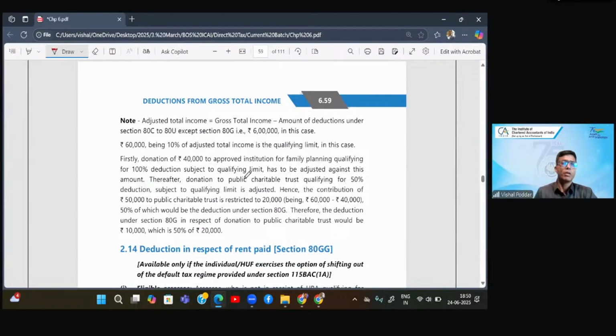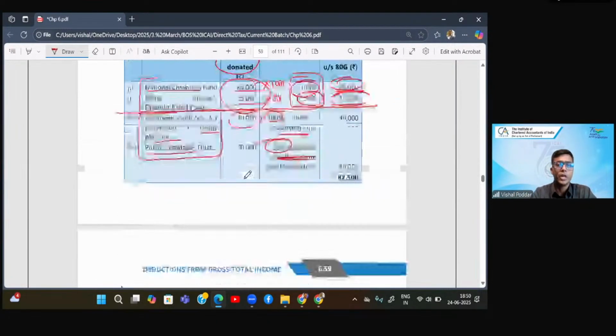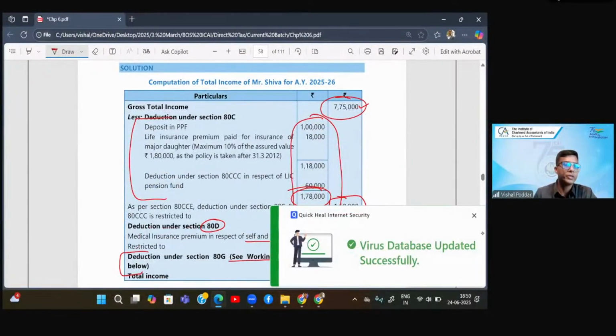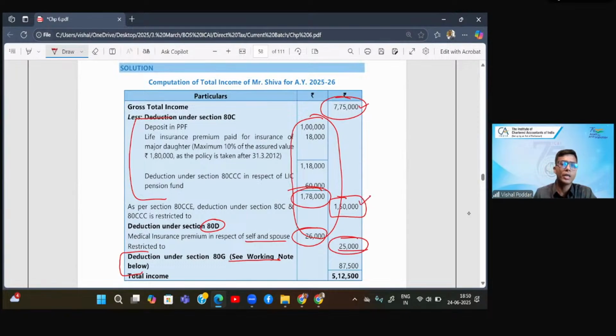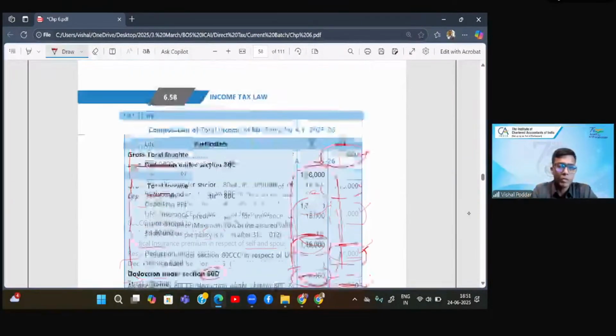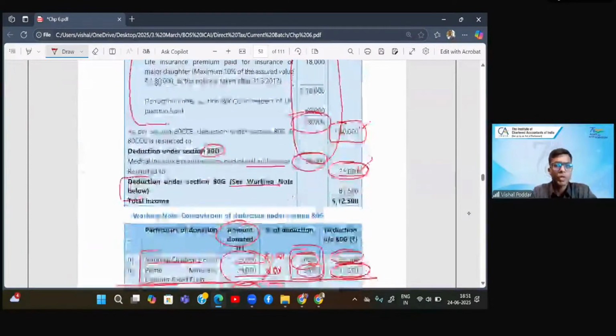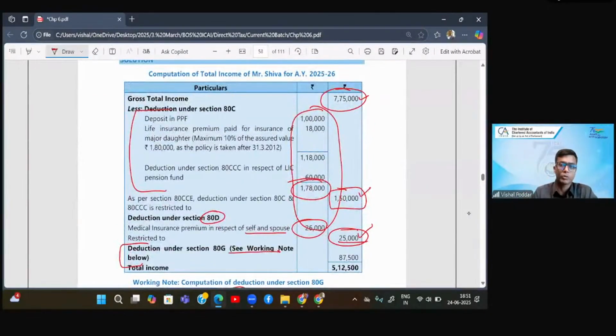So what we have to do is we have to find out adjusted GTI. Now that you can understand from this. So your total is 775 GTI minus other deductions. How much is the other deductions? It is 150 and 25 is 175, minus incomes which are liable to special rate like short term under 111A or long term. If that is given in the list of the income, no. They have said 775, which is comprising of salary and HP. So there is no special rate income. So nothing else has to be deducted. Otherwise, you will subtract that also. So 775 is GTI, which is comprising salary and HP.